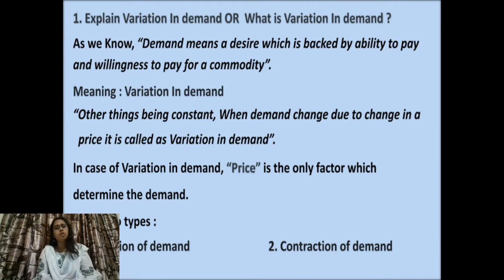Okay, just to remember, I have one shortcut for it. Just remember CID. We all know CID. C stands for changes, I stands for increase, and D stands for decrease. So if they ask you changes in demand, then you can write increase and decrease, because you remember CID.